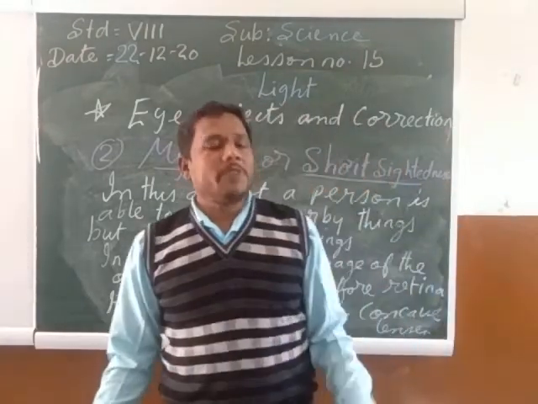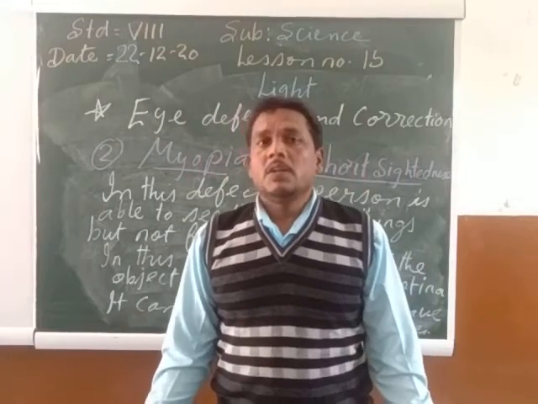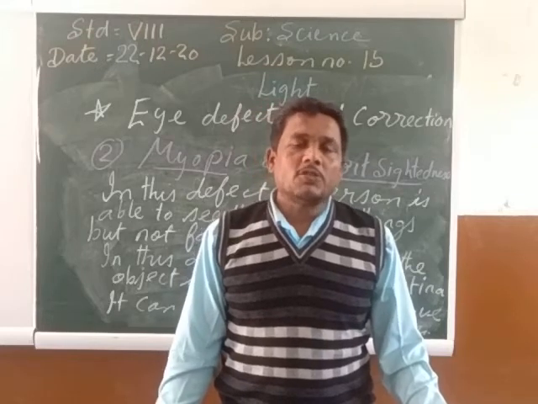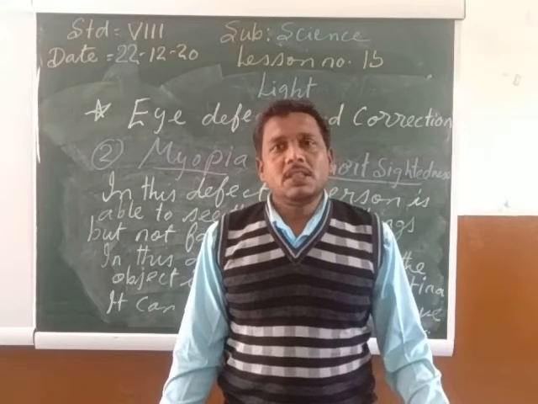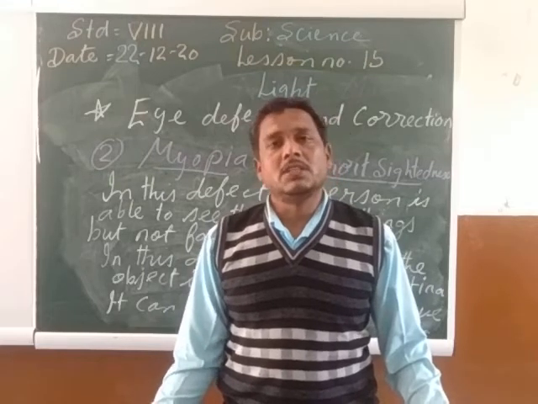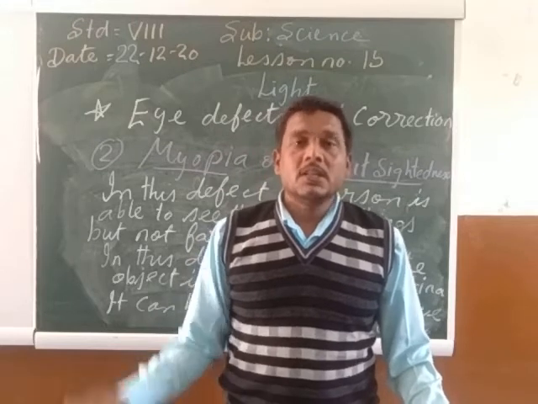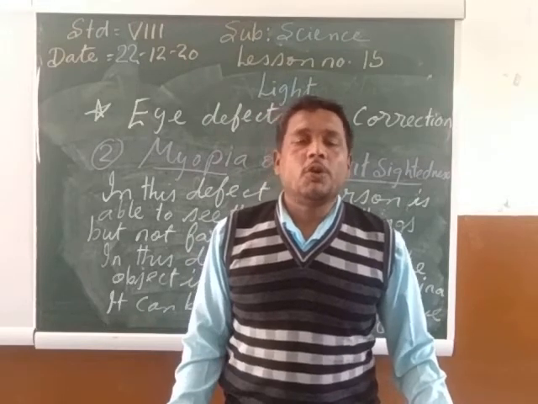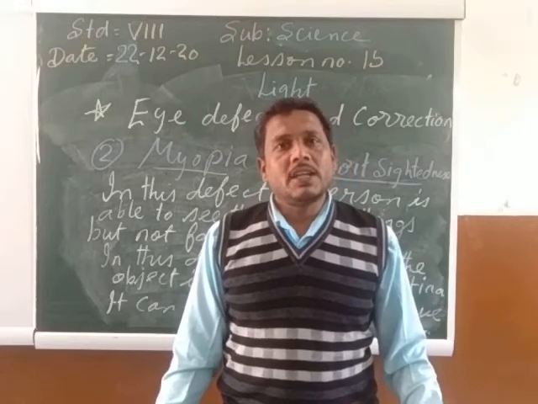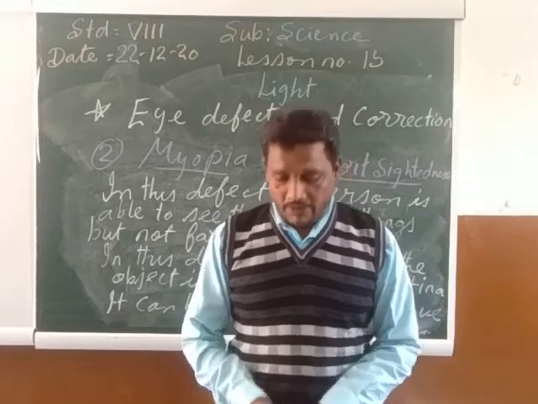So, once again listen very carefully. The second type of defect in the eye is short-sightedness or myopia. In the case of short-sightedness, a person is able to see the nearby things clearly, but he cannot see the far away things clearly. The image of the object is formed before the retina. Myopia can be corrected by wearing spectacles with the lens called the concave lens.